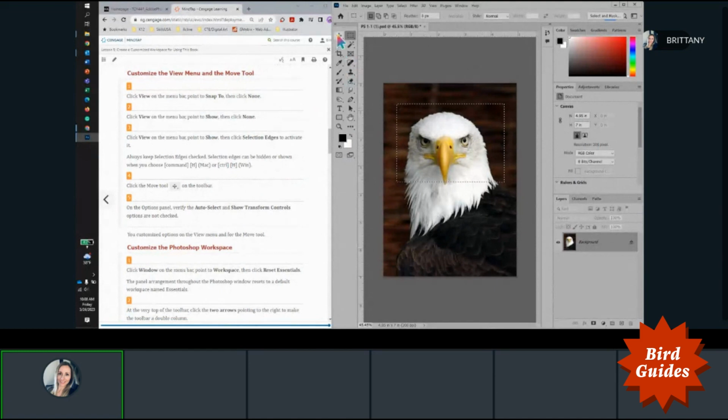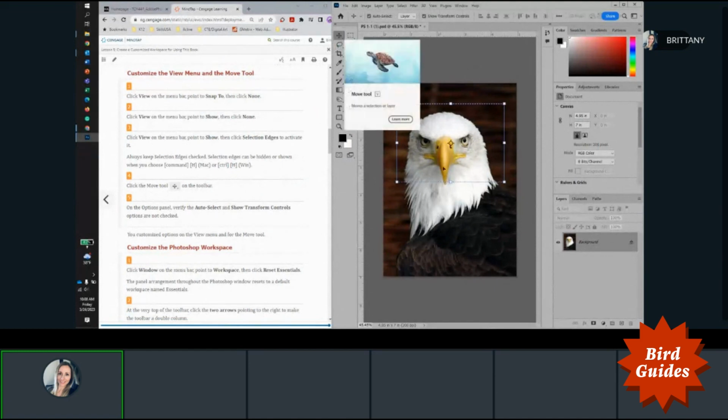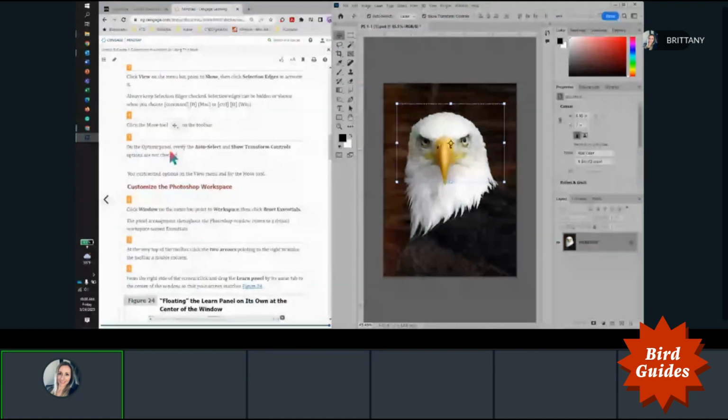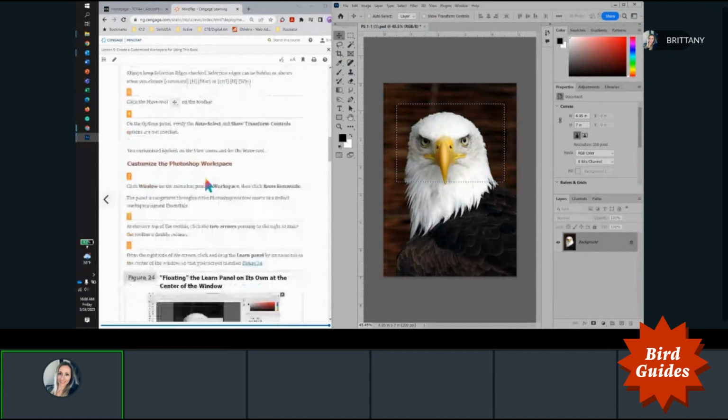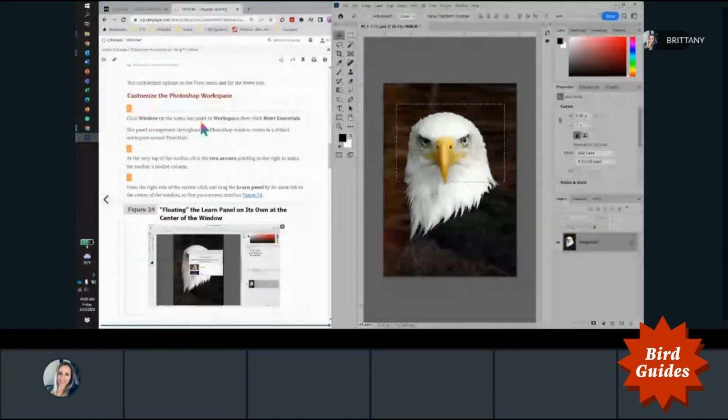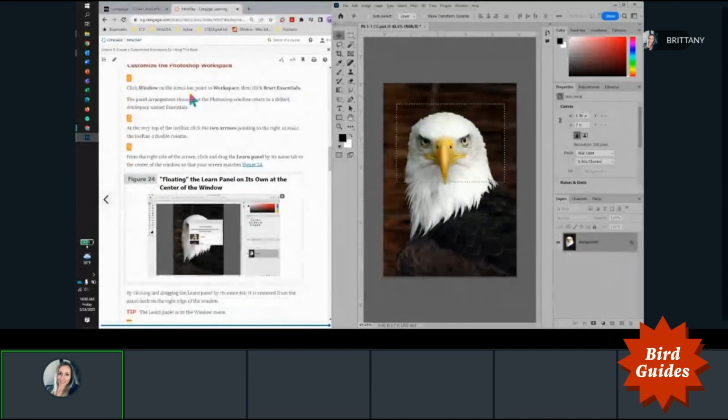Then we're going to select the Move tool here, which you can see if you have Auto Select and Show Transform Controls on, you get this blue box with some options there, and they are having us click those off. So now it's just a regular selection box again. All right, and then we're going to reset our workspace.